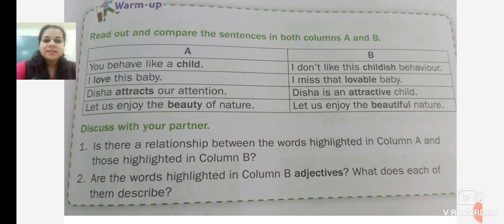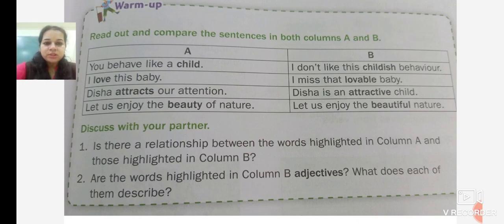Now, the second sentence is, I love this baby. Love is a verb. It is an action. I miss that lovable baby. Now, at the end of the word love, what is added? able. So, the adjective is formed by adding able.